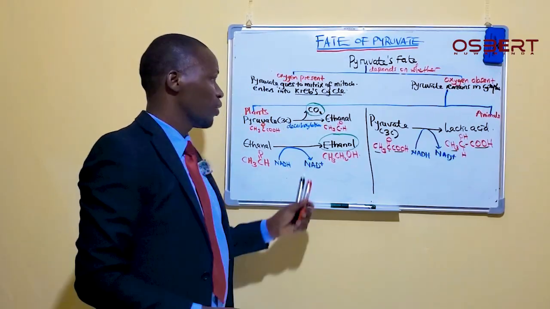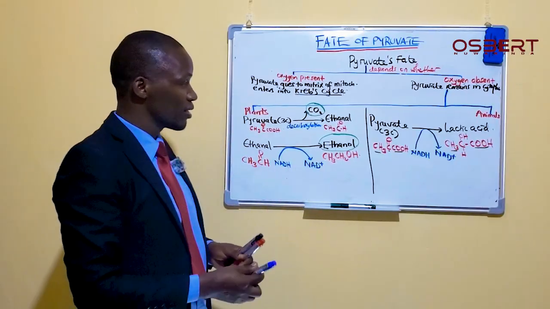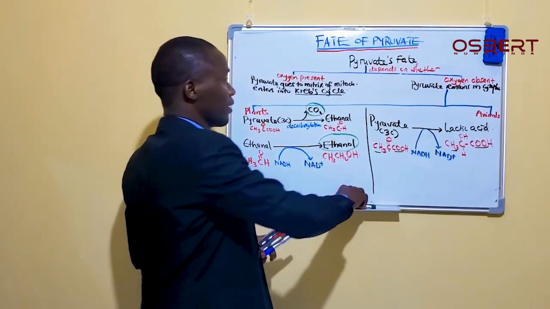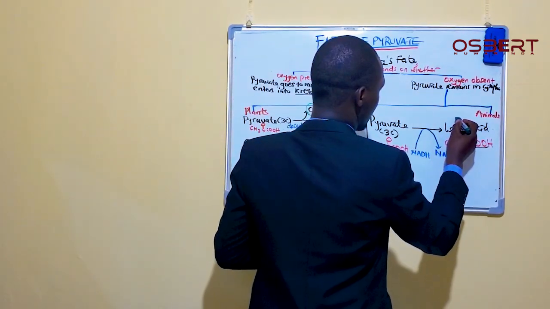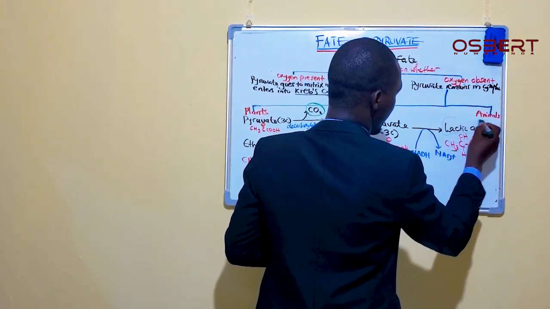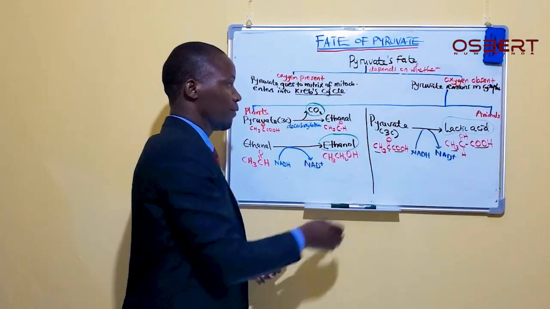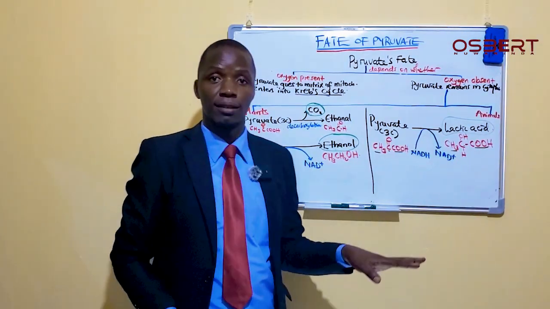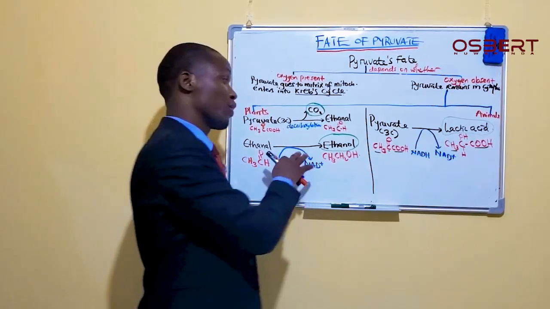Now, when we go into these stages, let us look at the products. In as far as animals are concerned, our product is only lactic acid. These products we have formed here are what we refer to as anaerobic respiration.